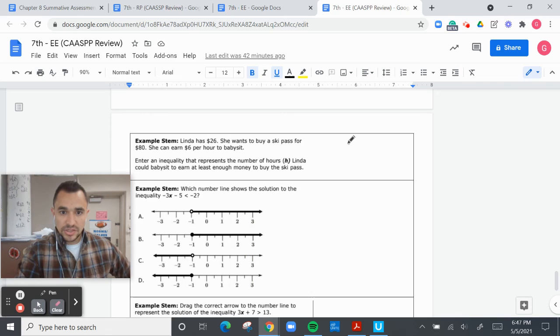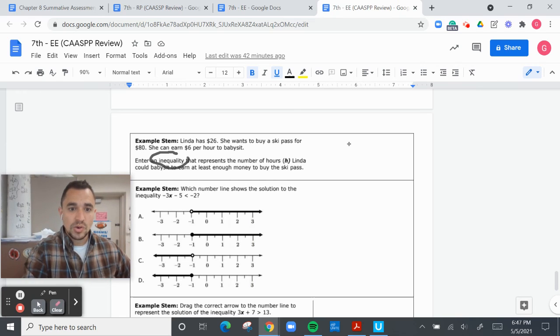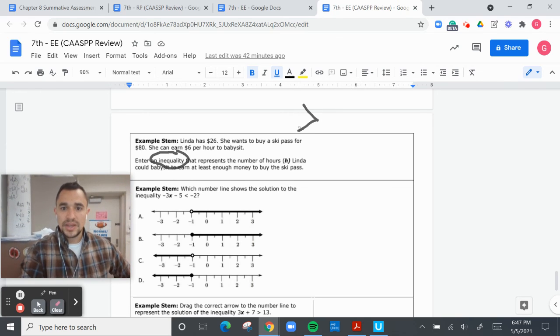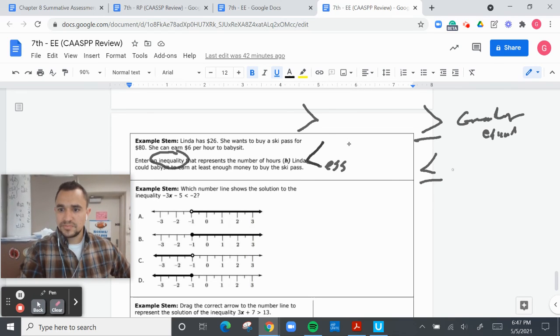Linda has $26. She wants to buy a ski pass for $80. She can earn $6 an hour babysitting. Enter an inequality. Okay, inequality: this is greater than, right? This is less than, right? This is less than, this sign right here. And this is greater than or equal to. This is less than or equal to.